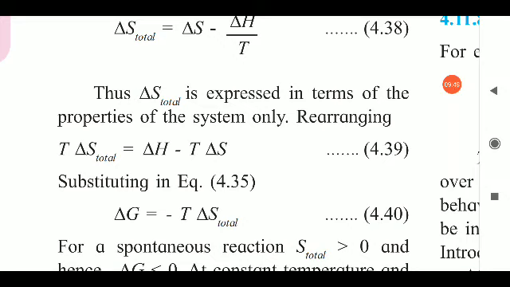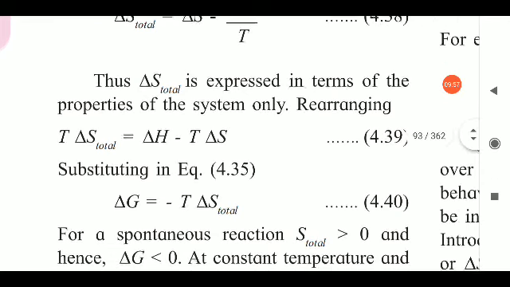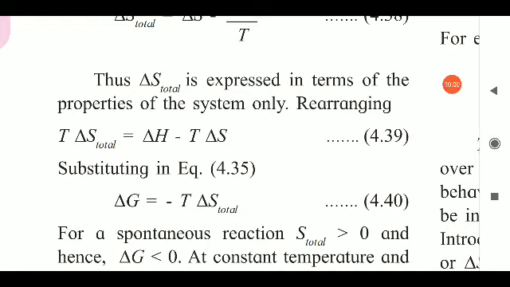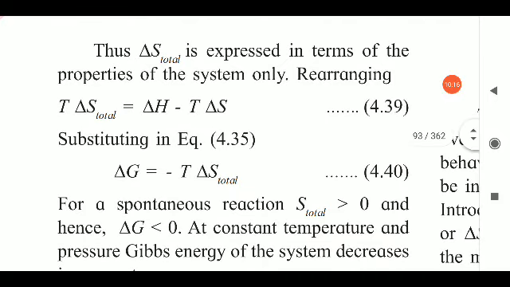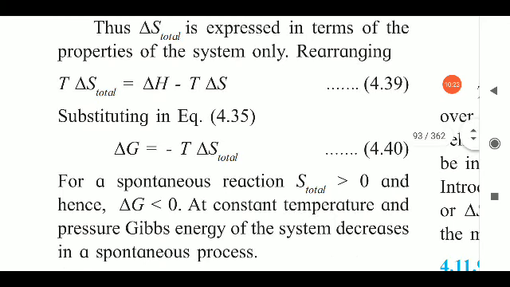Rearranging the equation, you will get T delta S total is equal to delta H minus T delta S. This rearrangement is equation 4.39. Now substituting this value, you will get the Gibbs free energy change, equation 4.40: delta G is equal to minus T delta S total.